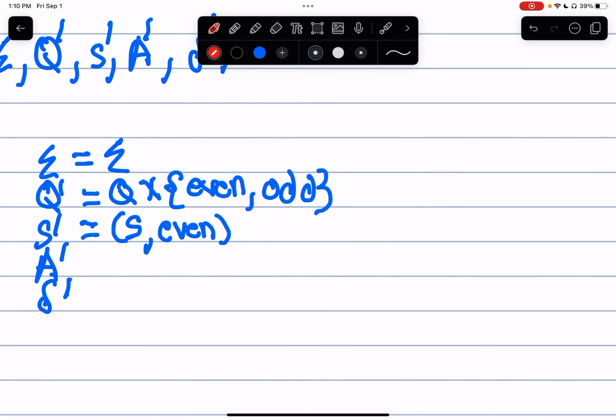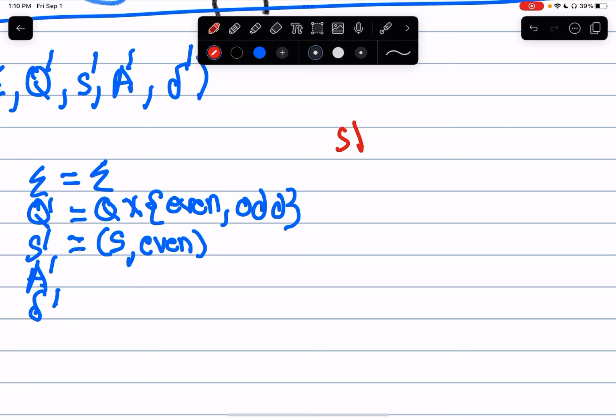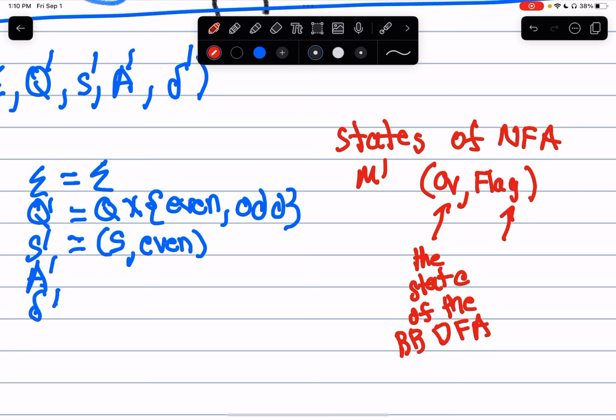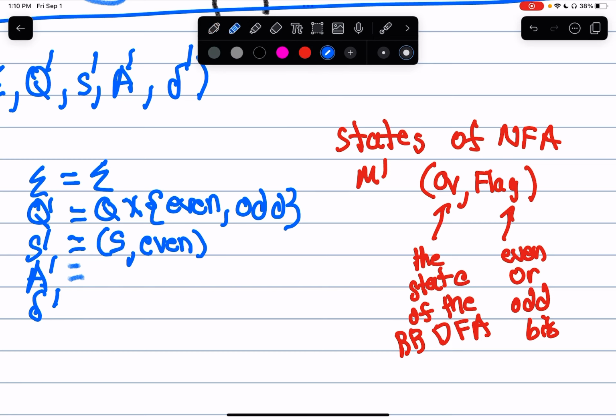And just for extra clarity, the states of my NFA M prime are tuples of Q comma a flag, which is even or odd, where this Q denotes the state of the black box DFA, and this denotes even or odd bits being passed in. Okay, so I have this NFA. I'm building this NFA right now.